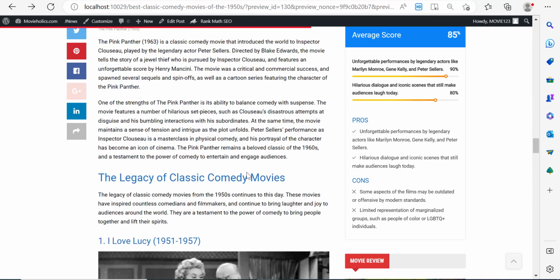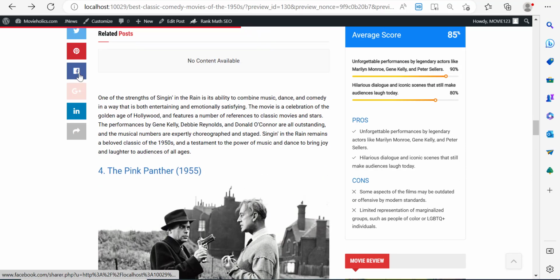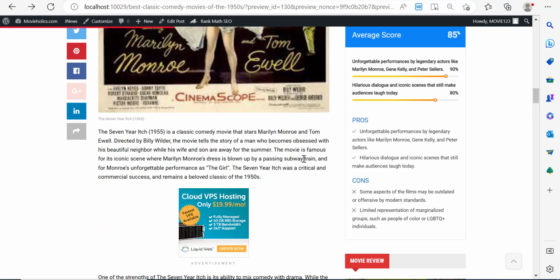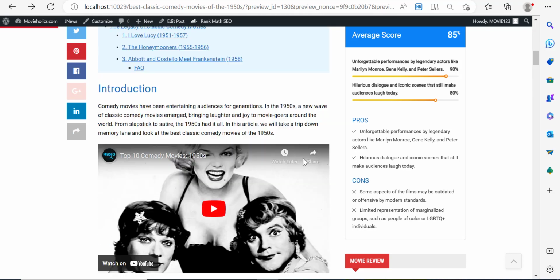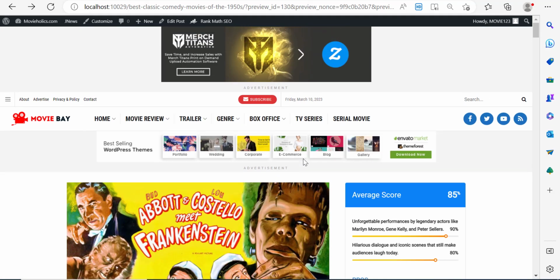People can read this. There's links. It's pretty good. They can click on and share this on Facebook. So they can do a whole host of stuff. And besides, it's perfectly optimized for SEO, right? So that's the good news.